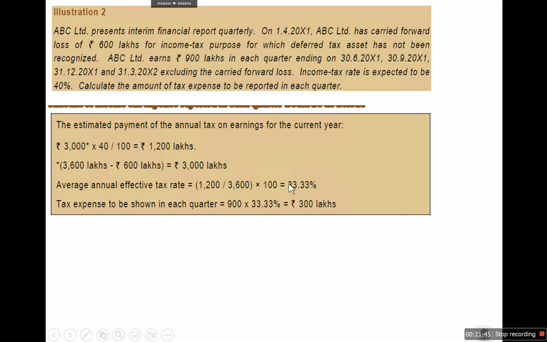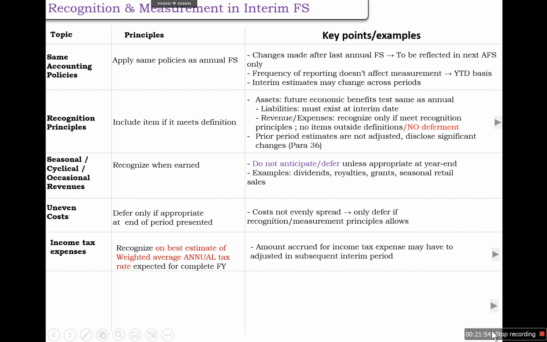So it comes around 33.33%. So the tax expense that we need to show in each quarter is 300 lakhs, based on the weighted average annual tax rate. Next principle is about the reversal of impairment loss on goodwill.